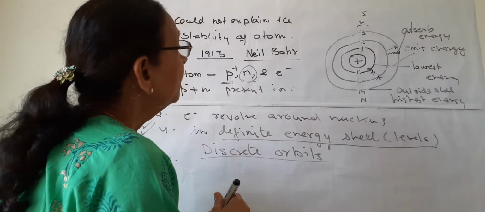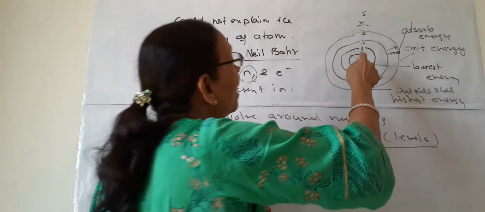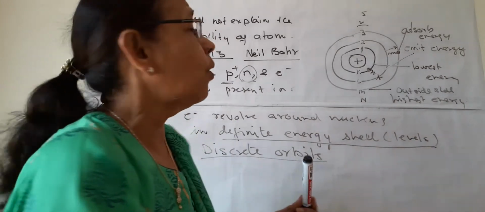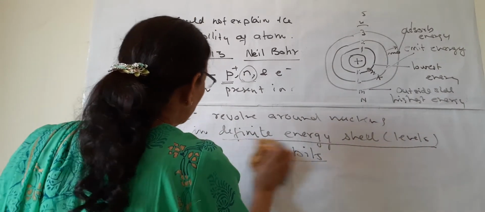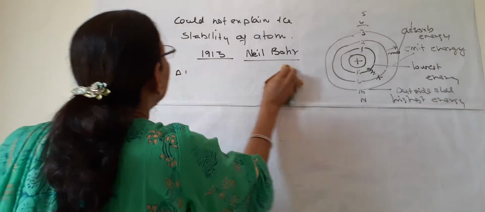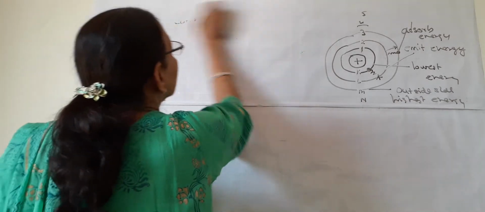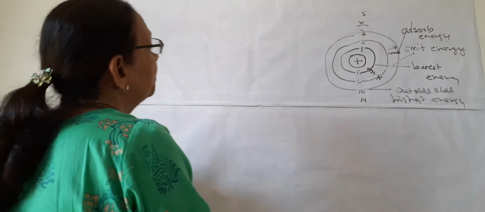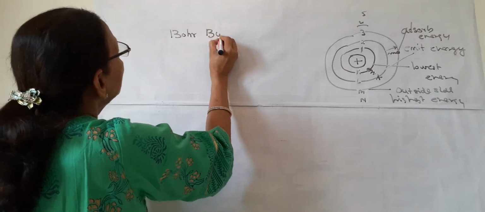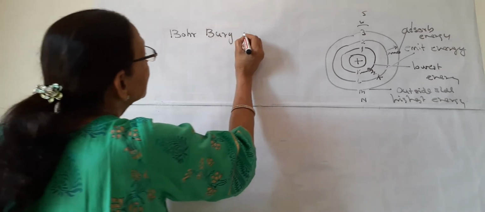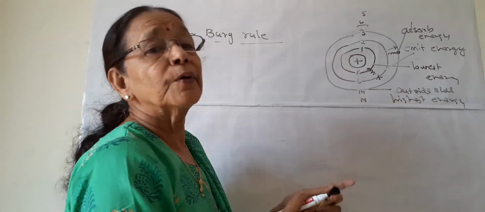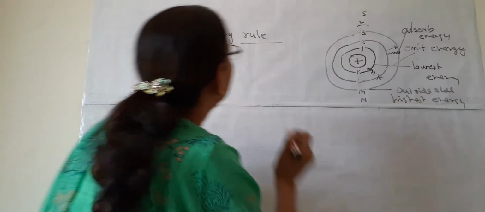Very important model. And later he also showed how many electrons are present in each level or each orbit. And he has given a rule known as the Bohr-Bury rule for the number of electrons in each level. So now we will learn the Bohr-Bury rule. What is that rule? Bury is the other scientist. This rule is for filling the electrons in different orbits,